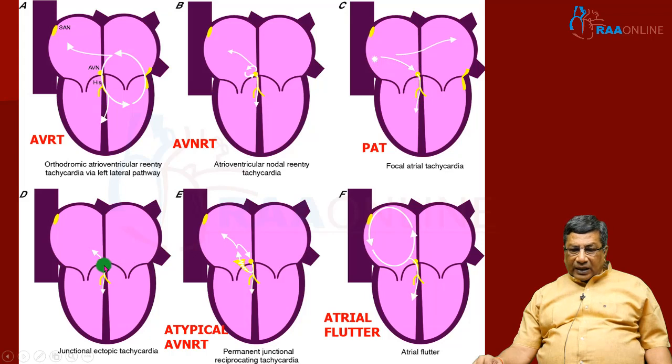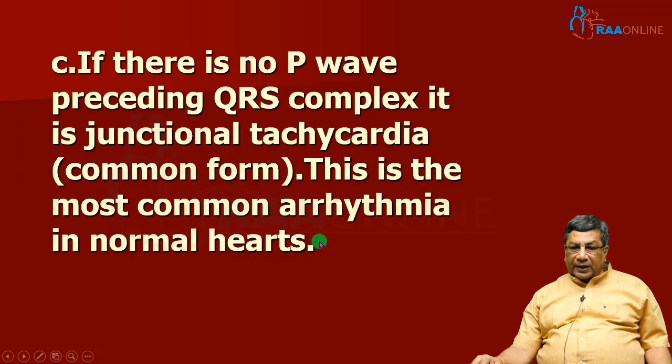In a junctional tachycardia, there is simultaneous retrograde and antegrade activation, so you will not have the P wave in front of the narrow QRS complex tachycardia. Whereas in an atrial tachycardia, you will have an abnormal P wave in front of the QRS. Atrial flutter is because of a macro reentry circuit within the right atrium. Anticlockwise is typical flutter. So these are the mechanisms of various narrow QRS complex tachycardias.